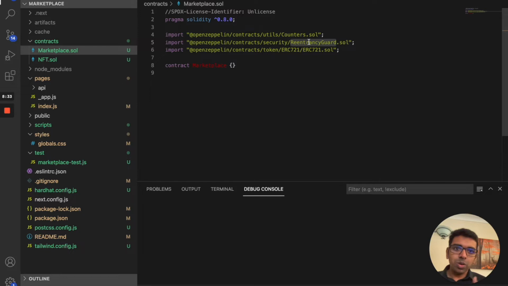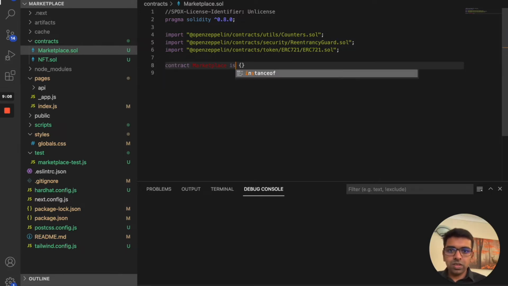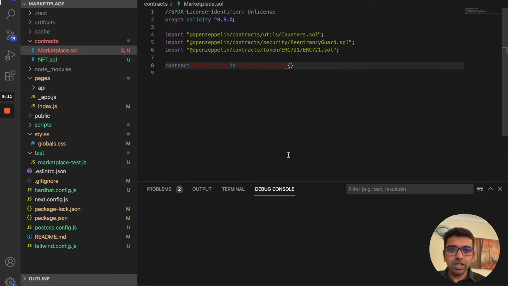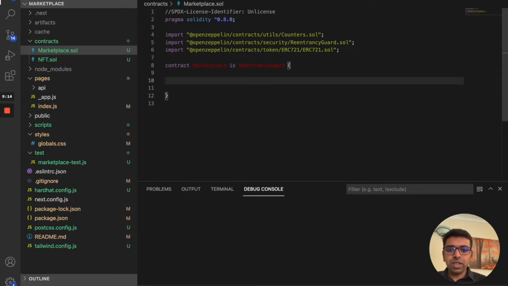The next thing we are going to import is the ReentrancyGuard, which is used when we are making calls from one contract to another. It's like a protecting layer which can avoid any kind of duplication of calls and any intervention from someone else when we are making a call from one contract to another. So it's always better to use the ReentrancyGuard. And the next thing is ERC-721. So let me just extend this. We're going to extend it from ReentrancyGuard. That's the first thing. Then the same thing we're going to do is using Counters.